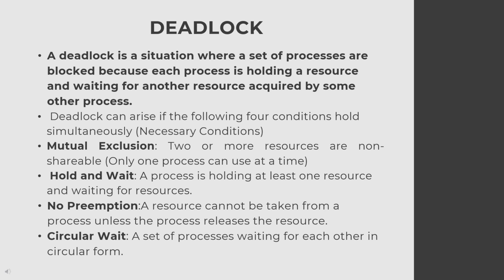No preemption. Preemption means a process cannot release its allocated resource until its execution completion. Example, printer. No preemption means a process should stop its execution in the middle and hand it over to other processes to avoid deadlock, which is also not possible for certain types of resources like printer. Circular wait. A set of processes waiting for each other in a circular form are said to be in circular wait. If these four conditions hold true, we may say that a deadlock may occur.